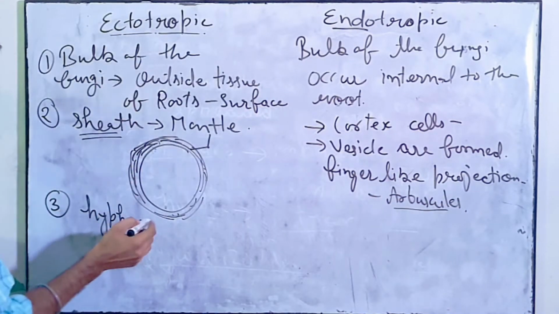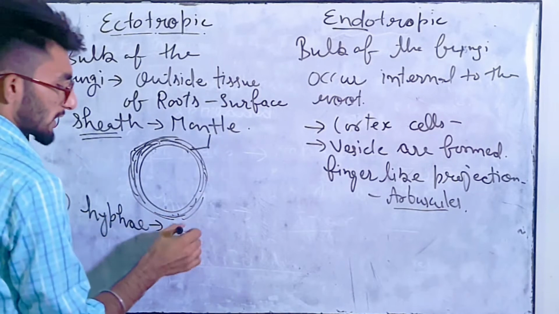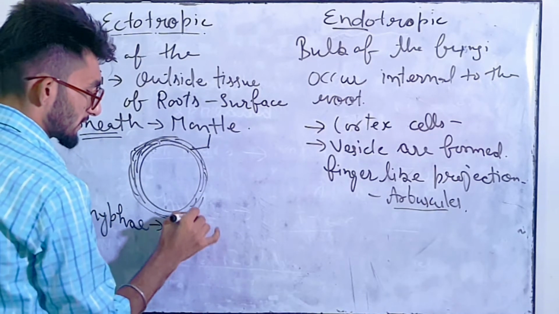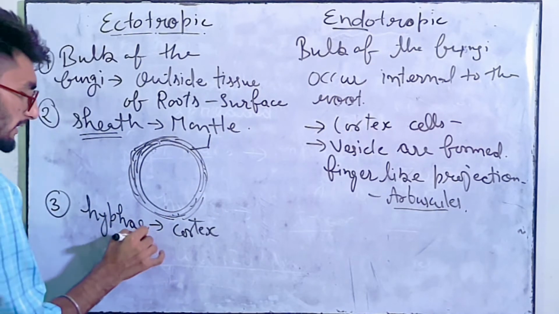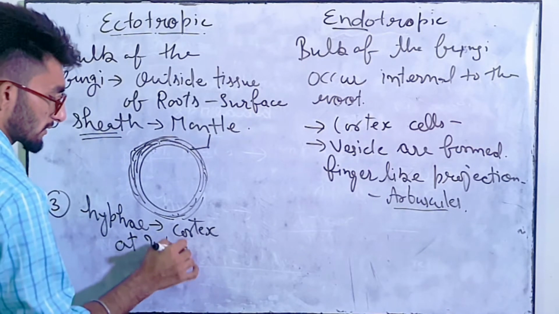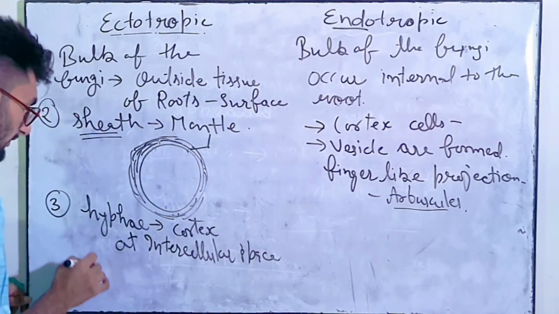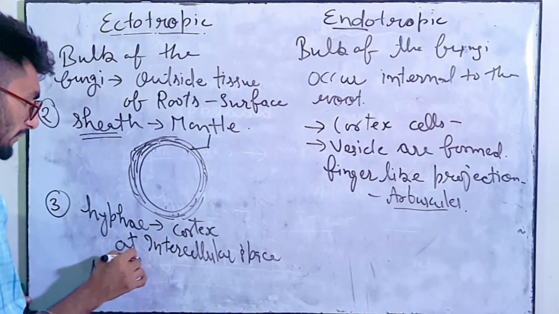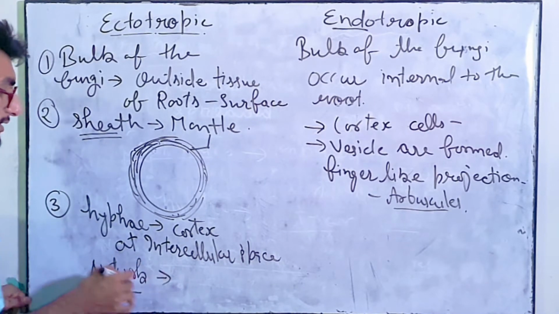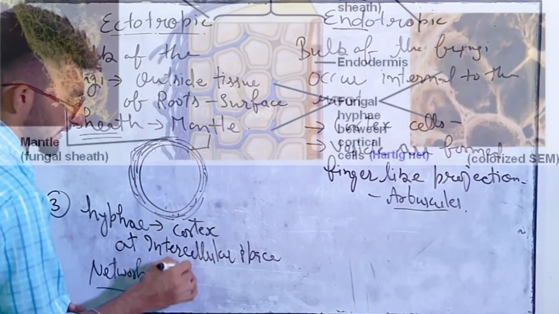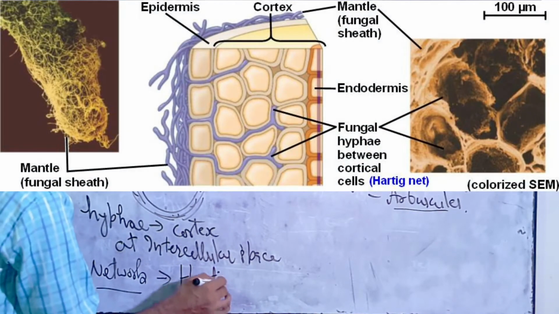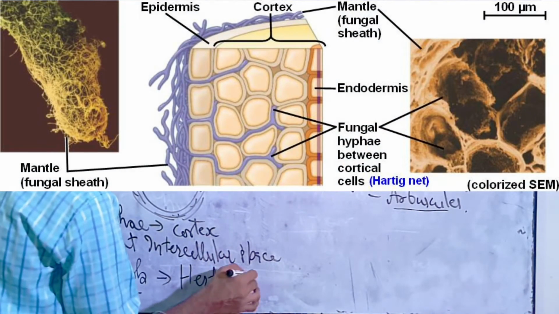Hyphae in ectotropic reach the cortex region at intercellular spaces and form a network of hyphae. वहां पे क्या बनाता है? नेटवर्क बना लेता है. So this network is known as Hartig net.